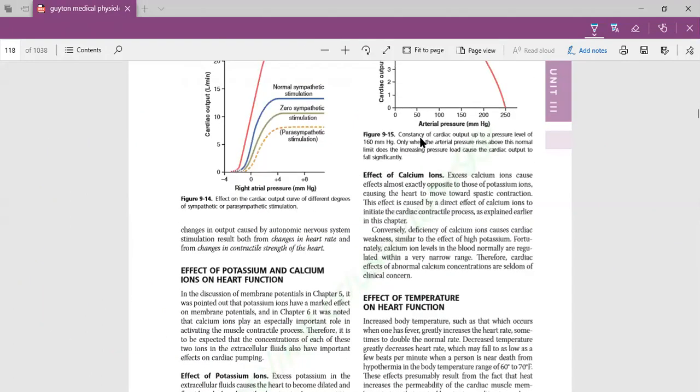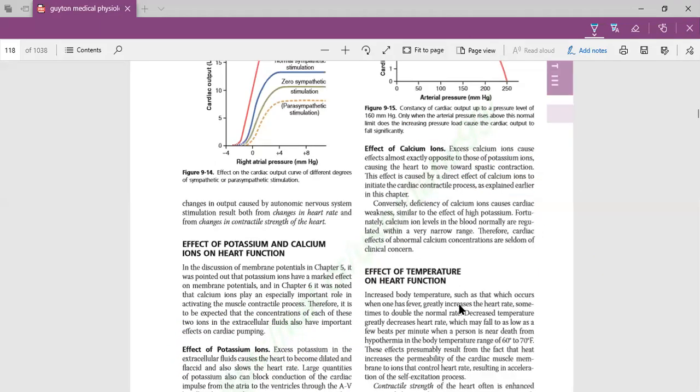Now if extracellular calcium increases, you know I have told you earlier that calcium is very important. Calcium is responsible for the contraction of our heart. So if there is excess of calcium in the extracellular fluid, it will increase the contraction of the heart. So it causes spasticity. So this is opposite to that of excess of potassium. If there is a deficiency of the calcium ion, then heart will become flaccid or dilated. So this is a similar effect to what we see as a result of increase of the potassium ion. This is a very important point which can be asked in Viva.